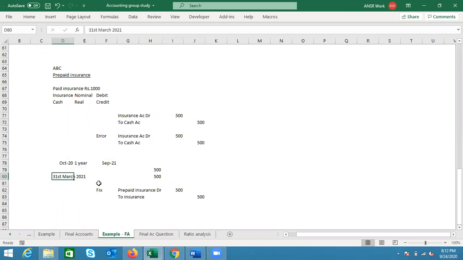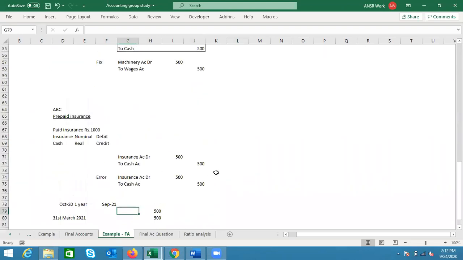However, from 31st March 2021 till September 2021, the time has not come because it is in the future. So it will act as an advance payment, a prepaid insurance. This means the entry we did for that period was actually incorrect. The entry should have been prepaid insurance account debit to cash account.